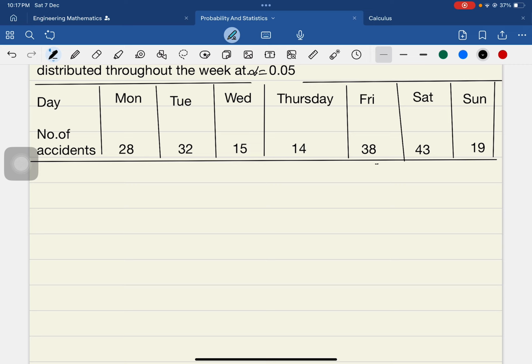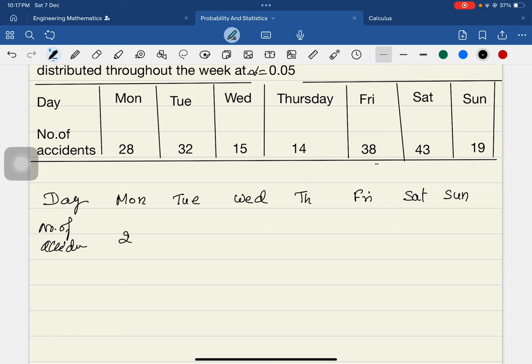Now let us write down our table as the days and the number of accidents: Monday, Tuesday, Wednesday, Thursday, Friday, Saturday and Sunday. And the frequencies are given as 28, 32, 15, 14, 38, 43 and 19.